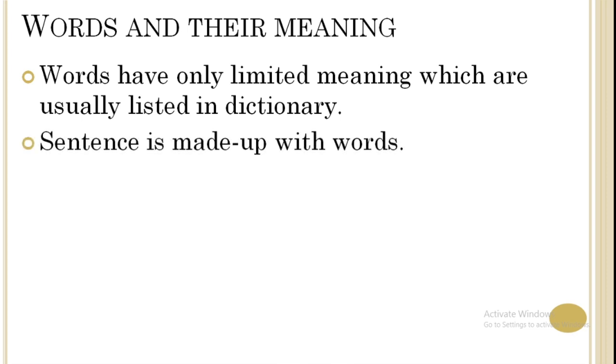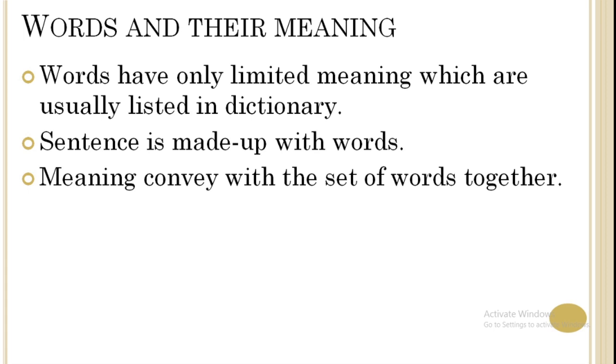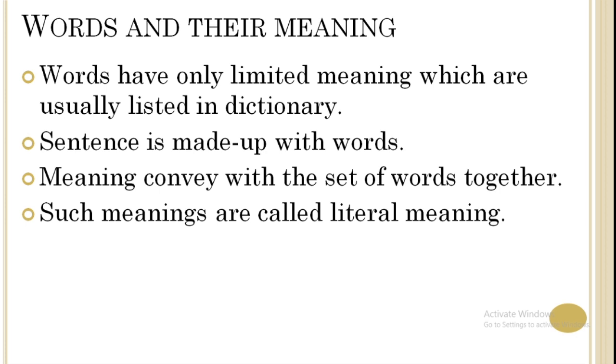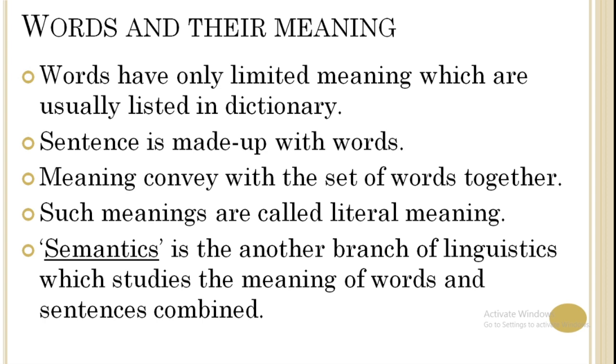A sentence is a set of words made up of more than one word. Meaning is conveyed with the set of words together, so we do not get the meaning just with that. Such meanings are called literal meaning. Now there is one branch, semantics. This is the branch of linguistics which studies the meaning of words and sentences combined. We are not going to focus on that particular branch.